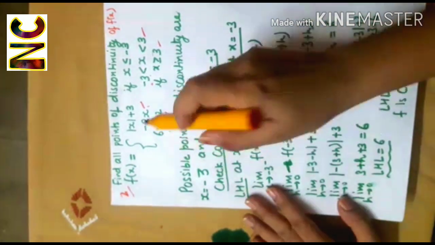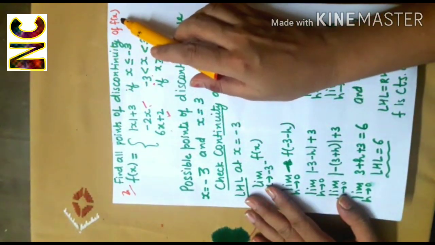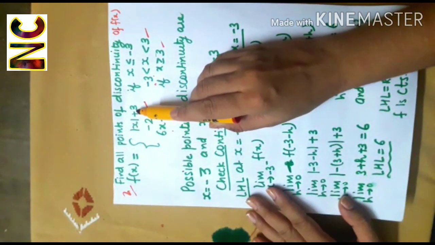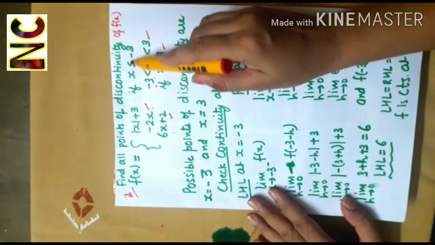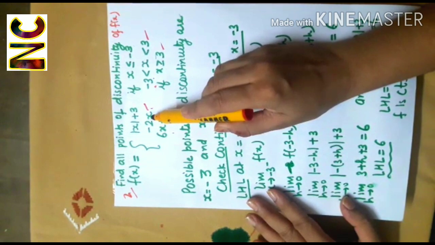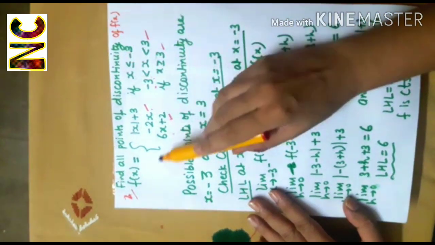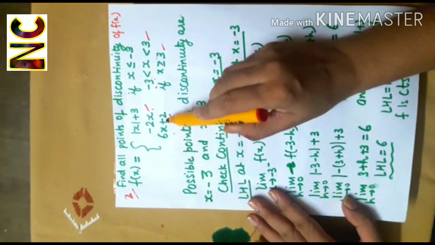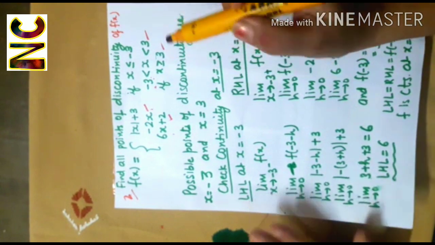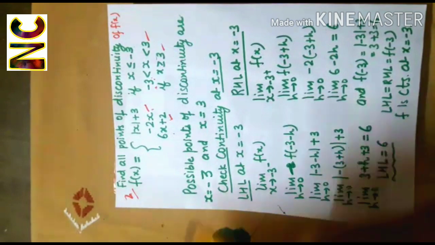Let's take another question. Find all points of discontinuity of the function f(x), where f(x) is equal to absolute value of x plus 3 if x is less than or equal to minus 3, f(x) is equal to minus 2x when x is greater than minus 3 and less than 3, and f(x) is equal to 6x plus 2 if x is greater than or equal to 3. We have to find all points of discontinuity. Now look here.